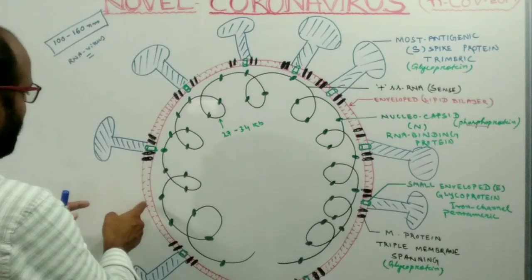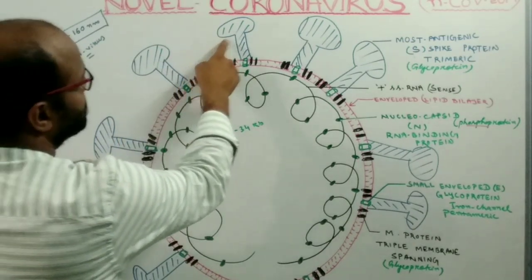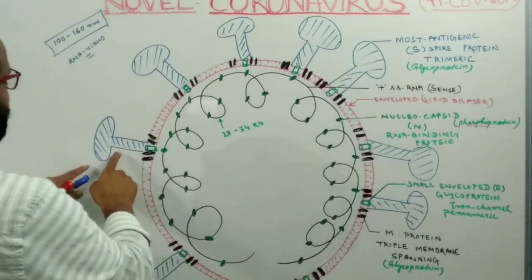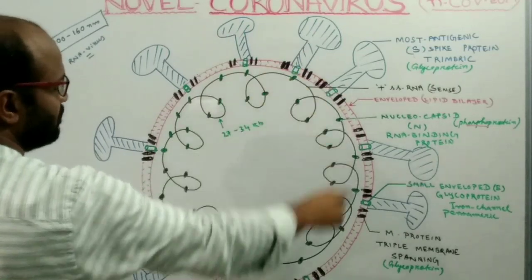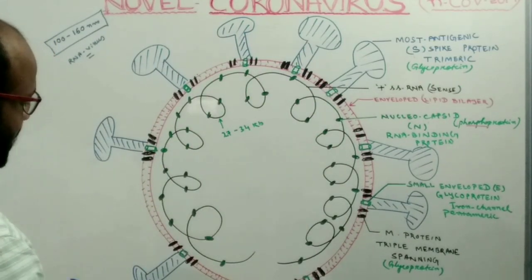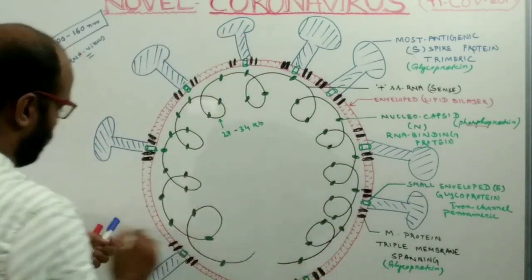From the lipid bilayer, a number of club-shaped or spike-shaped structures project out, and these provide the petal-shaped peplomers.